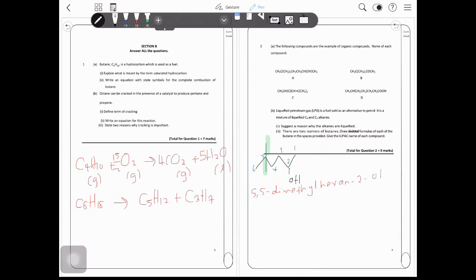Let's go into B. We have 4 carbons: 1, 2, 3, 4, and at carbon number 2 we have a double bond O. At carbon number 3 we have 2 substituents. So start counting from the right to give the double bond O the lowest number possible: 1, 2, 3, 4. At carbon number 3 we have 2 substituents, so we have 3,3-dimethyl. This is a ketone, therefore butan-2-one.